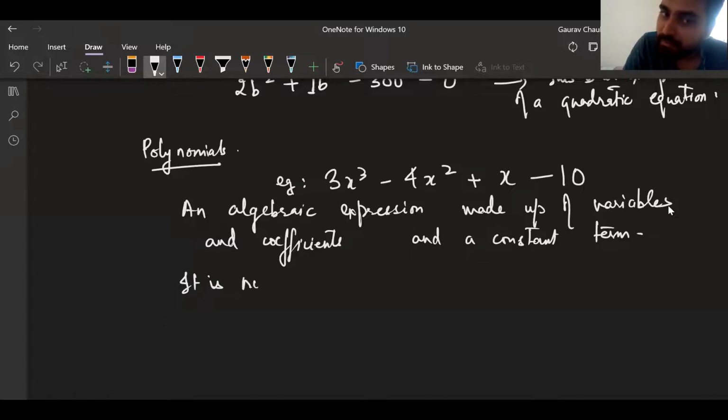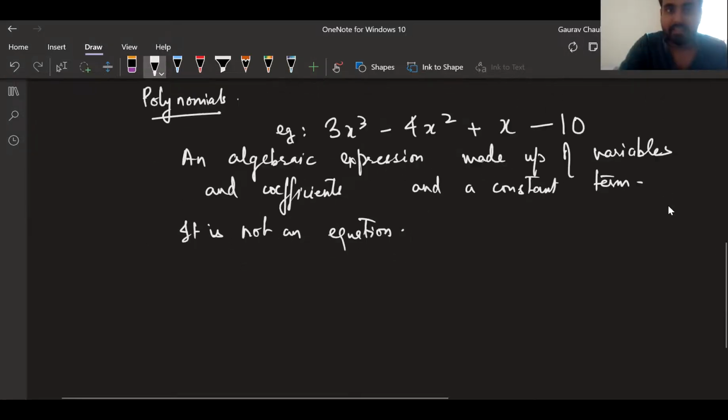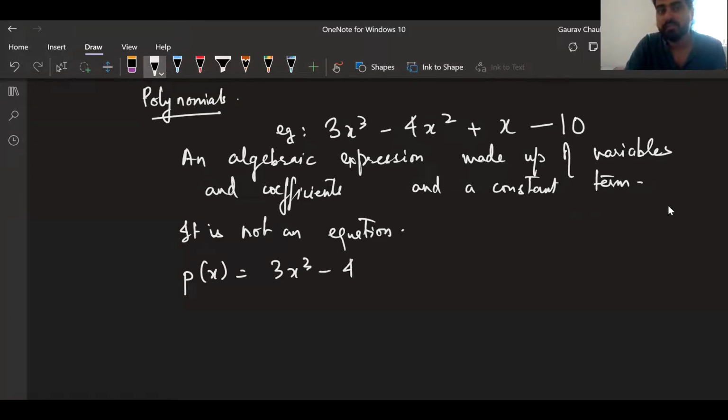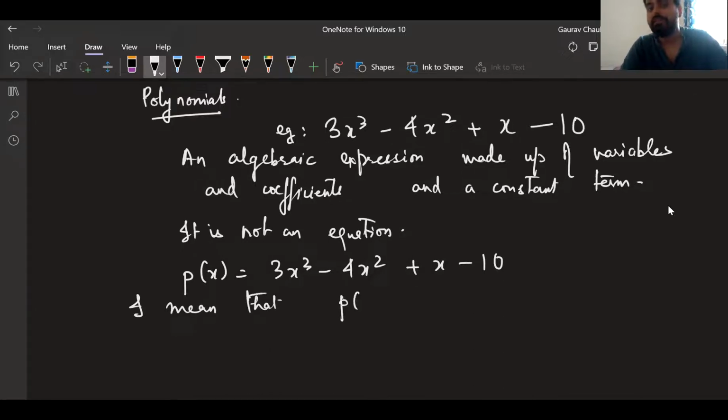If I say p of x is equal to 3x cube minus 4x square plus x minus 10, I mean that p of x is the name of the polynomial, like you guys all have names.